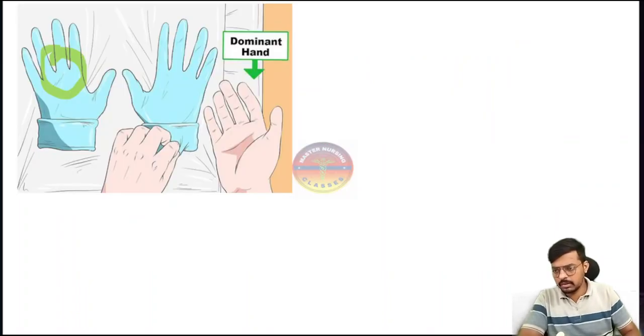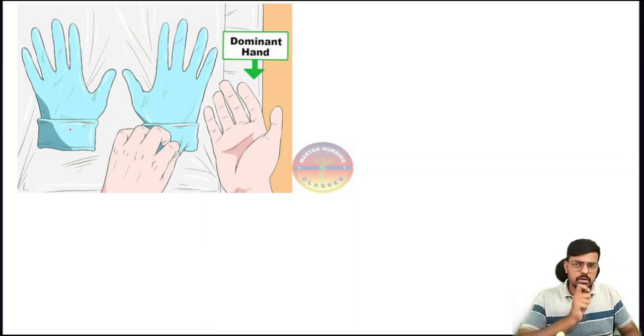Remember, in one famous competitive book, the sequence which was given is incorrect. I will tell you the sequence of what to do while wearing the sterile gloves. Remember this one only and apply this one only in the exam. Believe me, the rank will come. So while wearing the gloves, first we have to wear on the dominant hand.